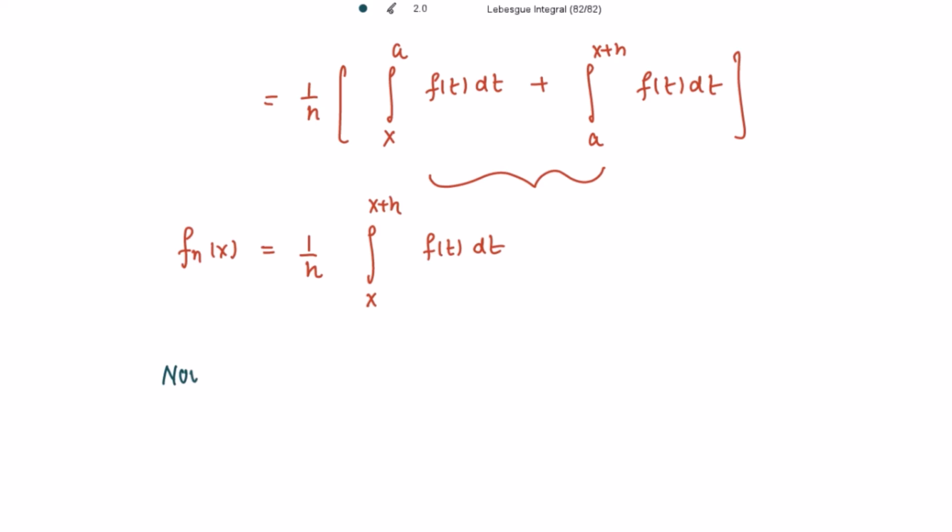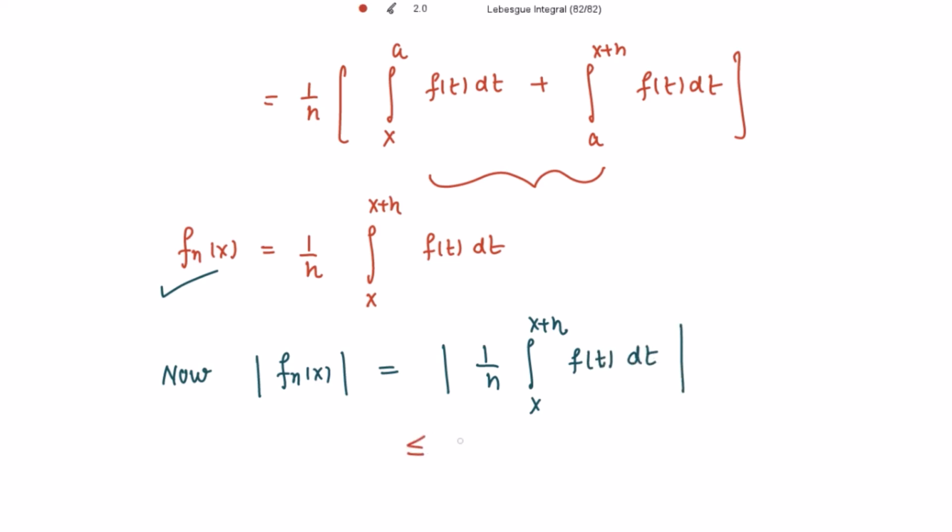Now when taking the mod on this, the mod of f_n(x) is equal to the mod of 1/h times the integration of f(t) dt. So this is further less than or equal to 1/h times the integration from x to x + h of |f(t)| dt.